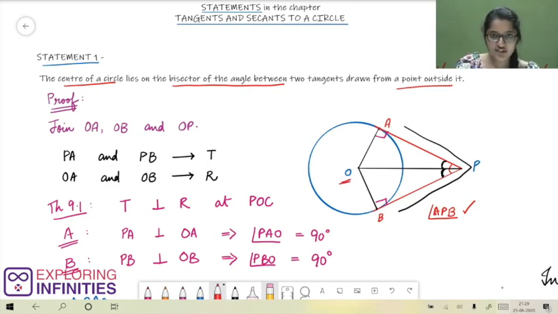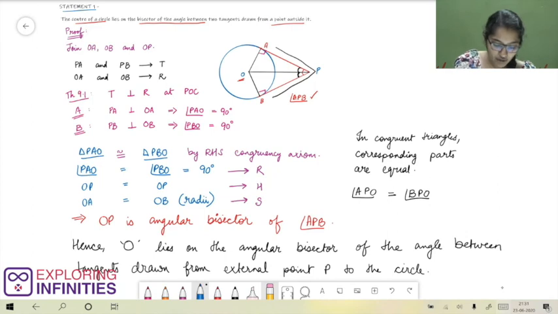O is the center of the circle. Now O obviously lies on the line OP. Hence, we can say that the center of this circle lies on the angular bisector of the angle between the two tangents drawn from external point P to this circle. That means we have proved this statement.